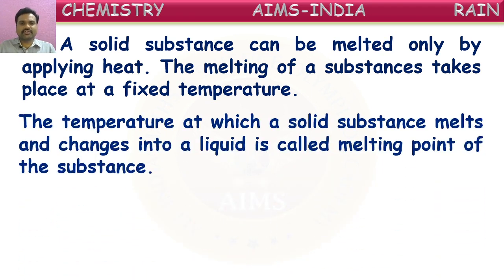The temperature at which a solid substance melts and changes into a liquid is called the melting point of that substance. So every substance has a fixed temperature at which it starts converting into liquid form. That fixed temperature at which a solid converts into liquid is called its melting point.